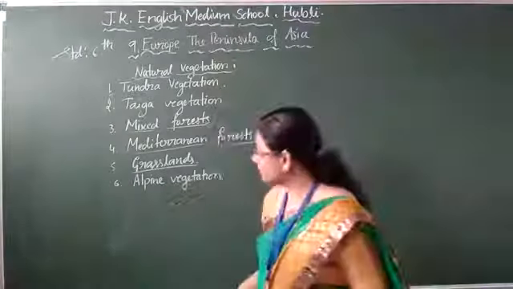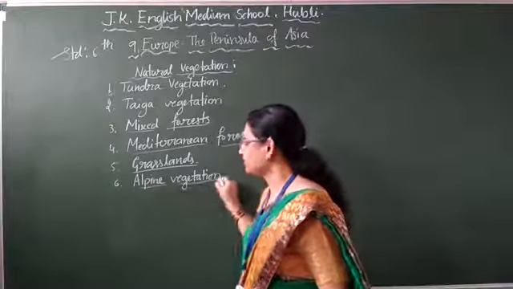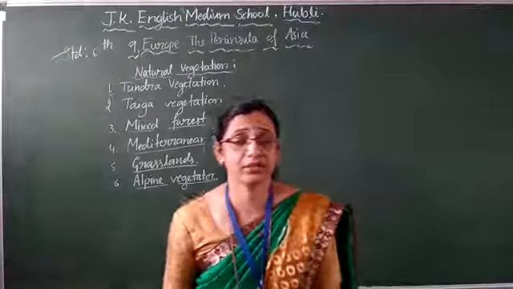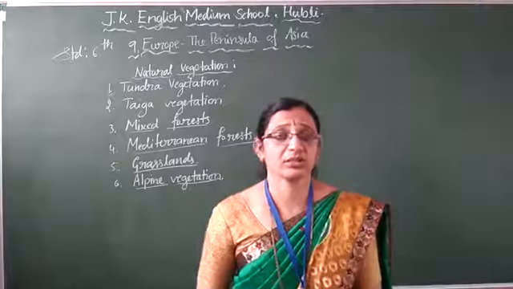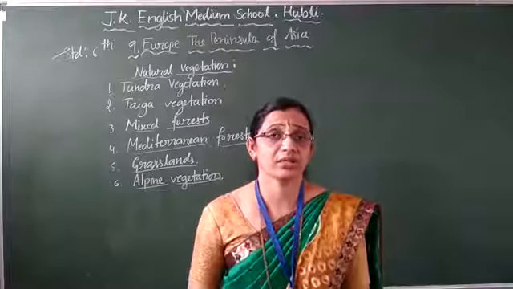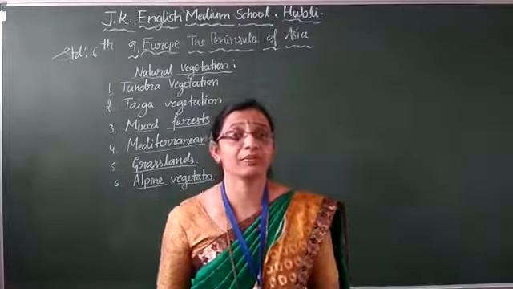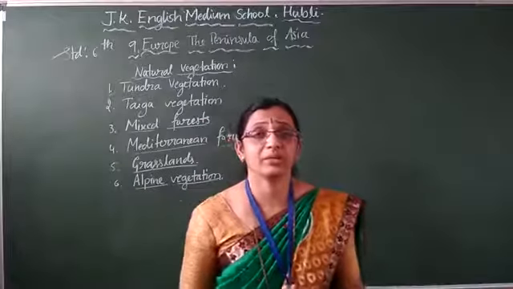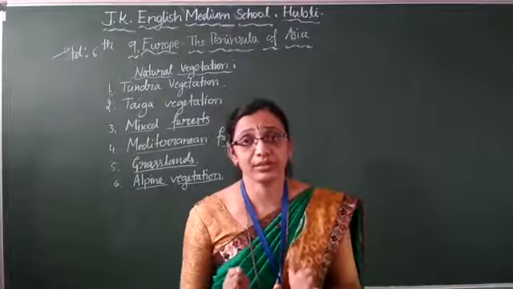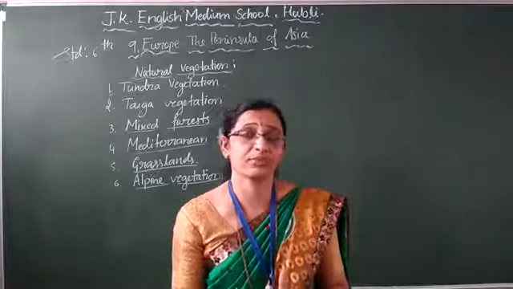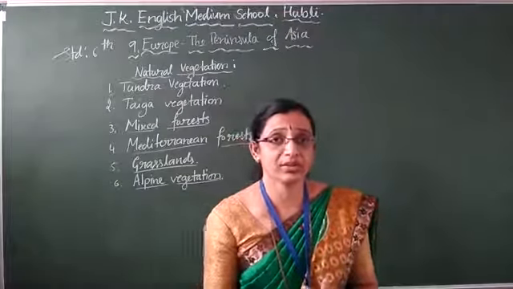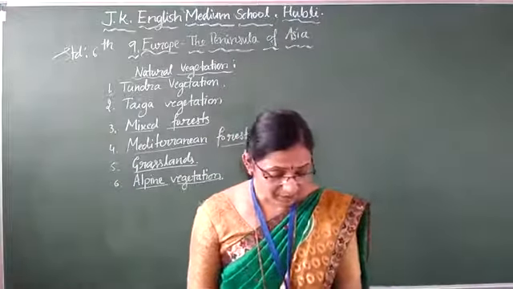Next comes alpine vegetation. Alpine is a mountainous vegetation, children. In the mountain places, you will find trees, but the trees will not be big-stemmed ones. Small leafy stems will be there. And such types of trees you will find in the alpine mountain.